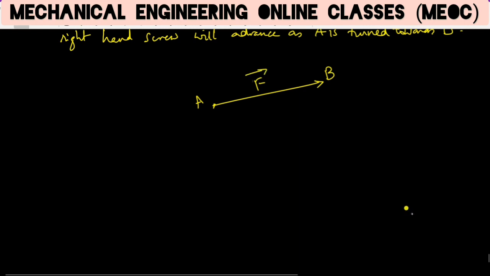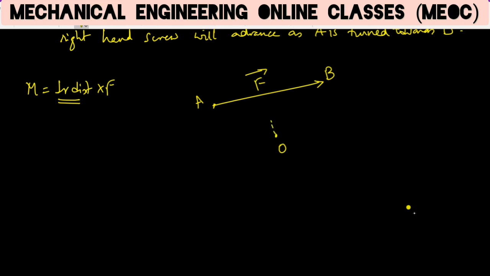Now if I want to find the shortest distance, because moment is the perpendicular distance multiplied by force, the perpendicular distance will be the shortest distance only. All other lines drawn from O onto AB will be longer compared to this line. So let the shortest distance be D.